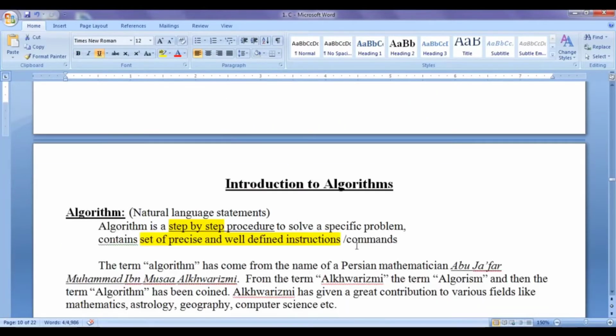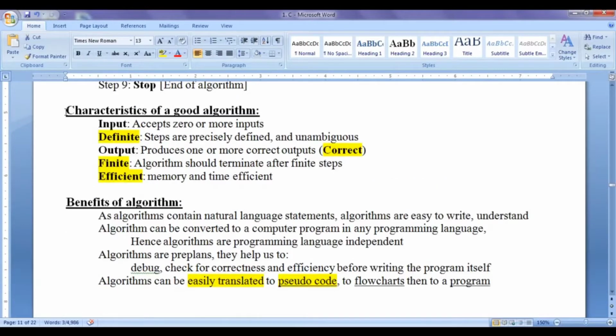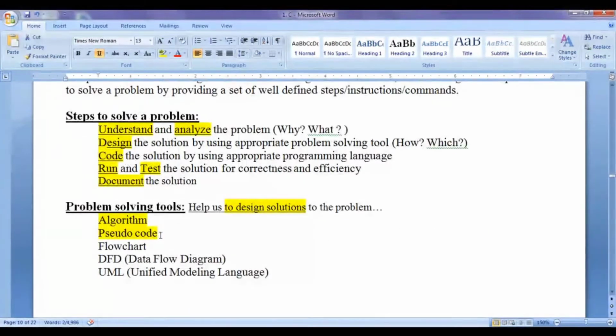In the previous tutorial, we understood that an algorithm is a step-by-step set of precise and well-defined instructions. An algorithm is written using natural language statements. We understood various characteristics of a good algorithm. A good algorithm should be definite, correct, finite, and efficient. As we know that algorithms can be easily translated to a pseudocode, pseudocode is also one of the problem-solving tools.